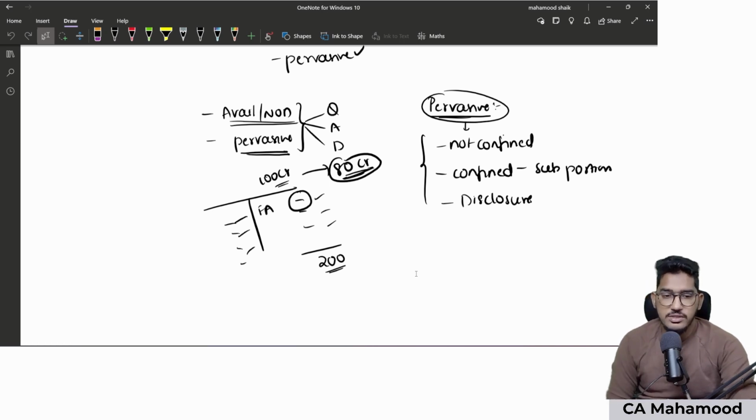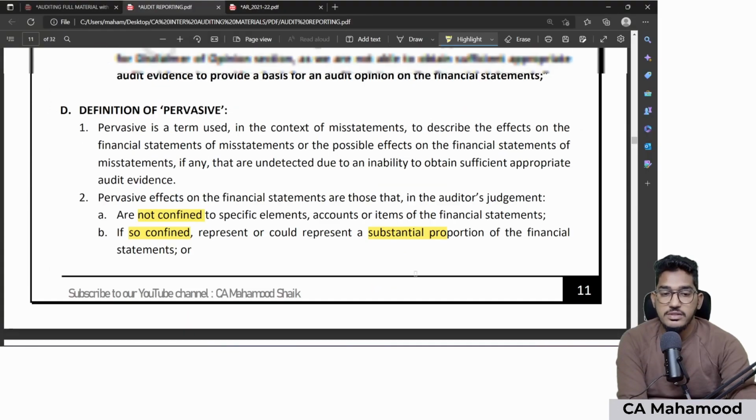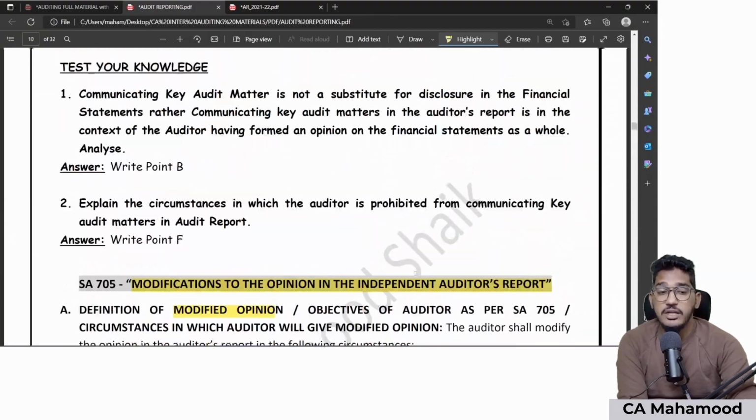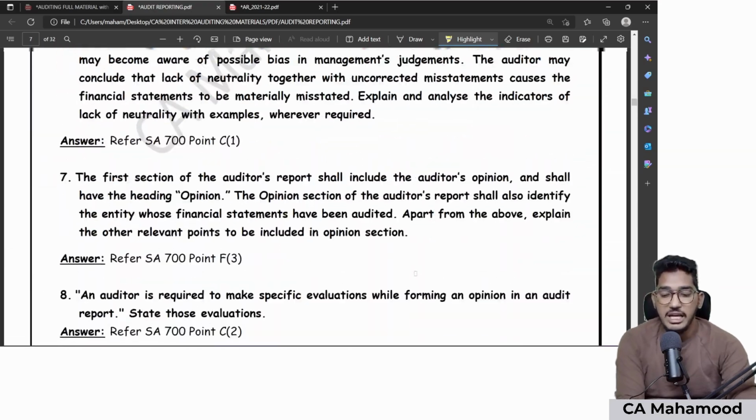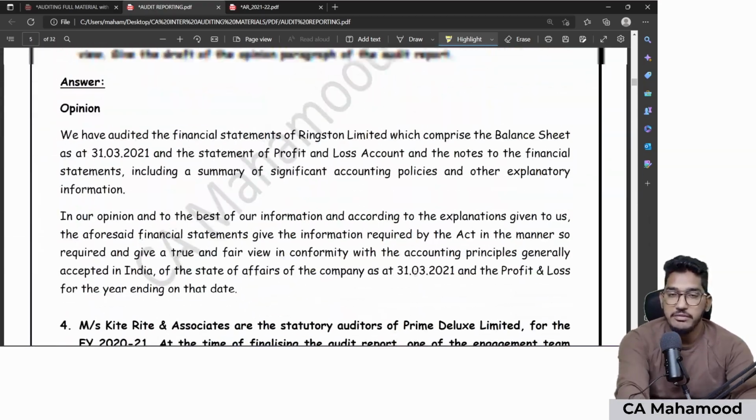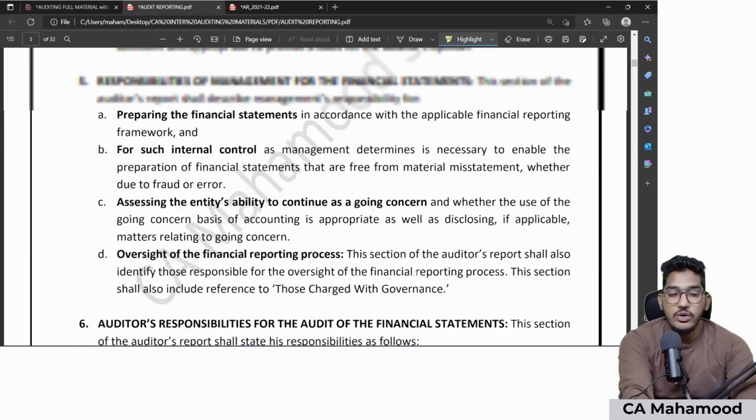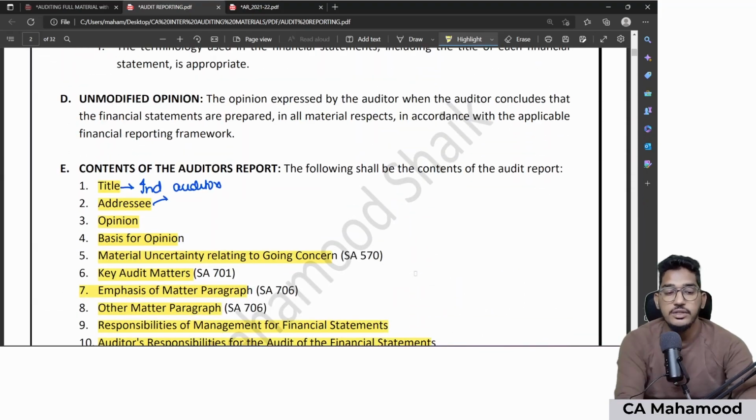From where we came to this discussion: we are discussing the contents of the audit report. In that, the third content is opinion. So we have seen how opinion will be divided. Whatever it is, depending on facts and circumstances, the auditor should express an appropriate opinion.